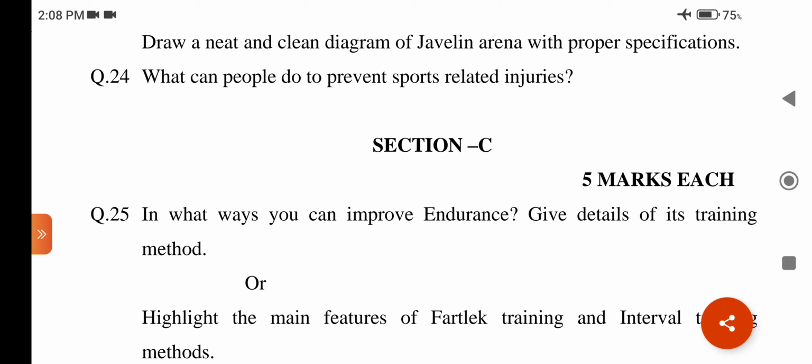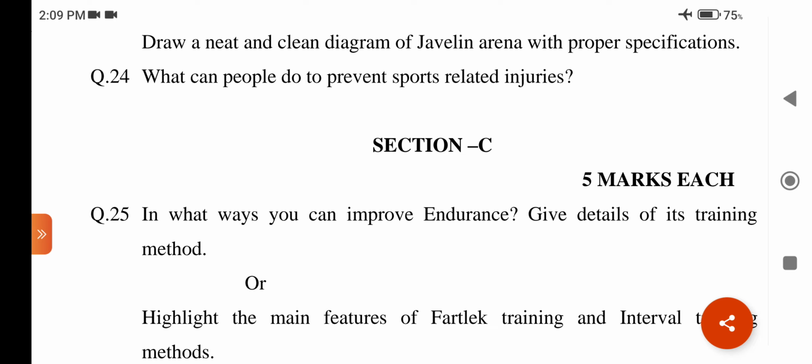The answer may be: draw the diagram of the javelin arena with the help of pencil, divider, scale, and other geometry equipment. Then write its complete specifications, like the length of the runway for javelin, width of the runway, sector angle of javelin, thickness of scratch line. The runway ends in a curved arc.